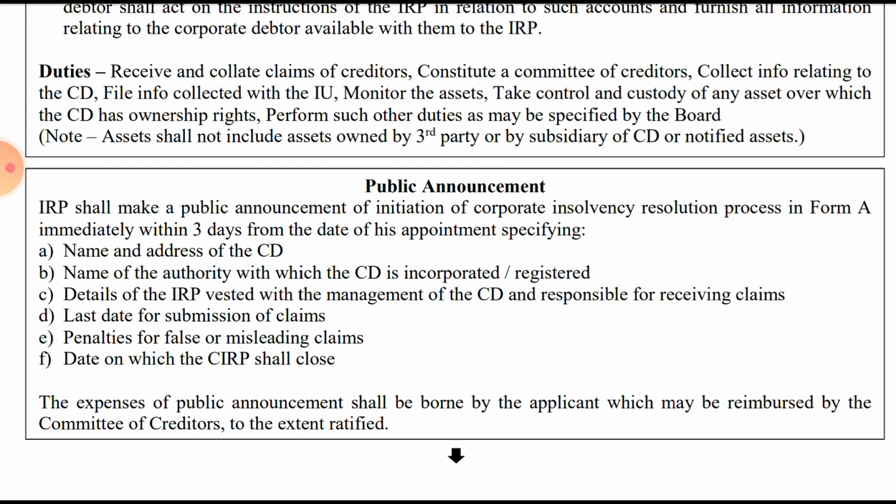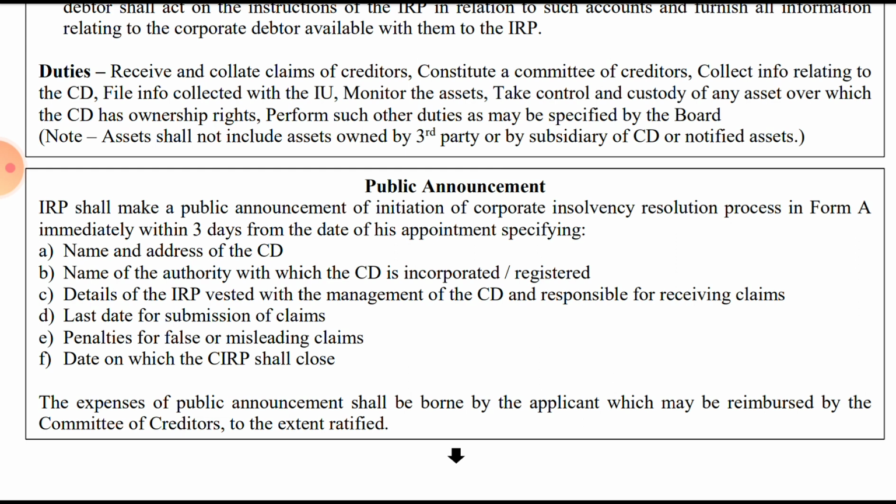Within 3 days he will make a public announcement specifying, first, the name. He is managing the corporate debtor, so there will be the name of the corporate debtor, and its address. Second, the name of the authority with which the corporate debtor is registered. So it is simple: name and address of the corporate debtor, name of the authority under which the corporate debtor is registered. Third, details of the IRP vested with the management.